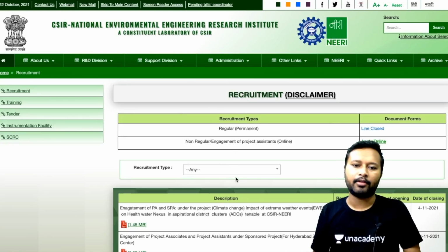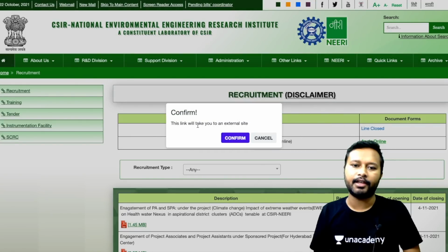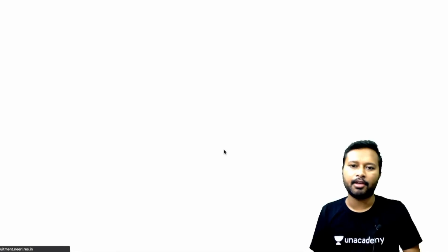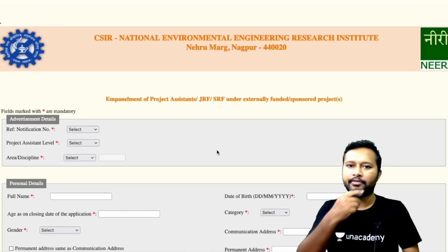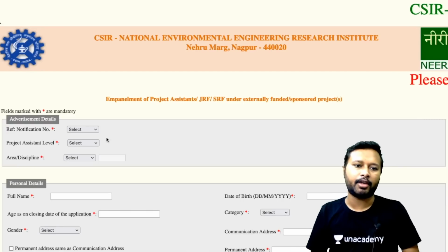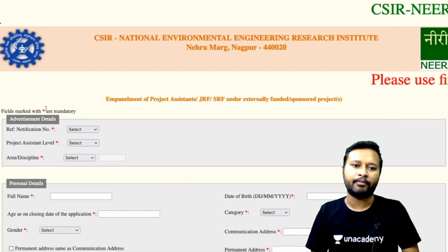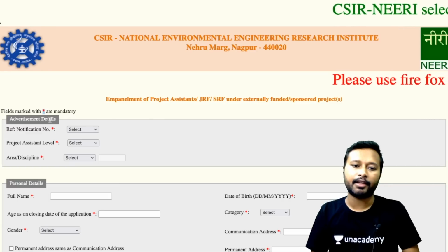Now here you can see this is the page where it says apply online. Okay, so non-regular engagement of project assistant online, just click on this apply online and it says the link will take you to the external site, confirm. Now a new page will be opened up and this is the page. Here the fields marked with this asterisk sign are mandatory.